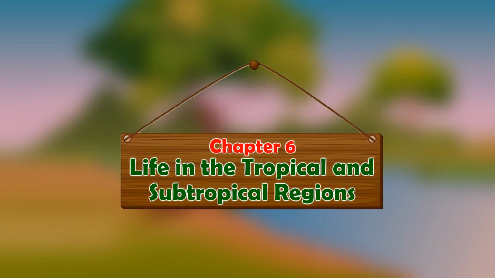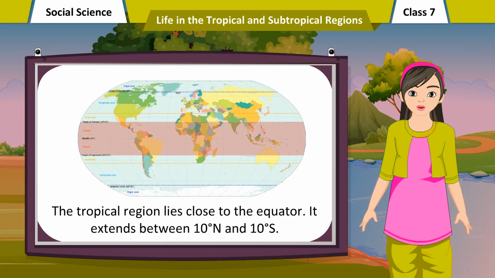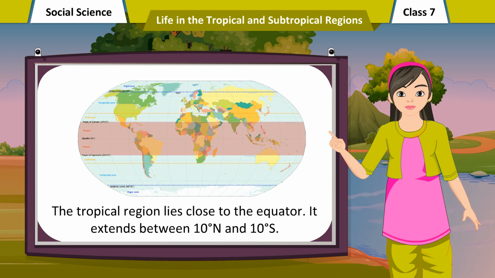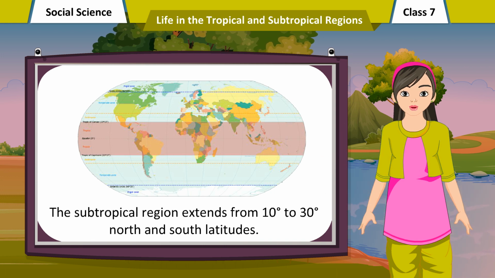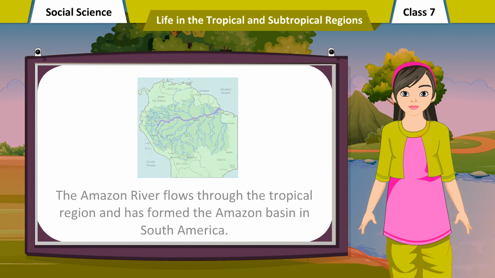Chapter 6. Life in the tropical and subtropical regions. The tropical region lies close to the equator. It extends between 10° N and 10° S. The subtropical region extends from 10 degrees to 30 degrees north and south latitudes.